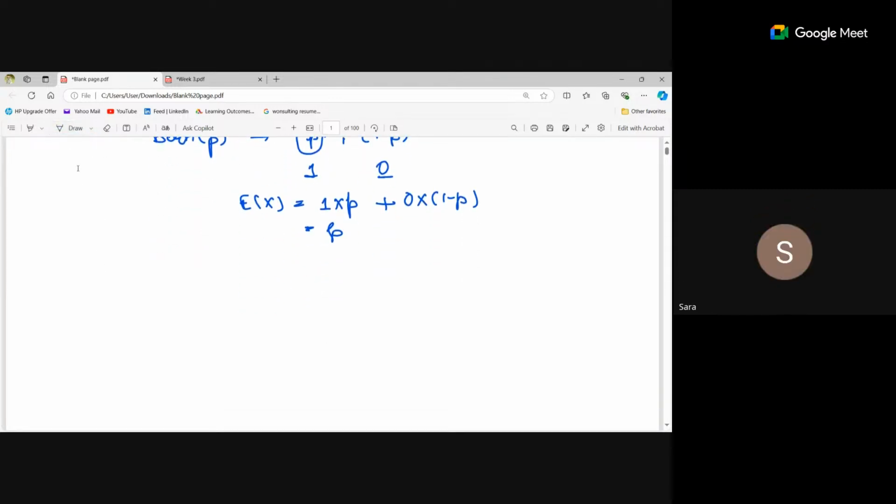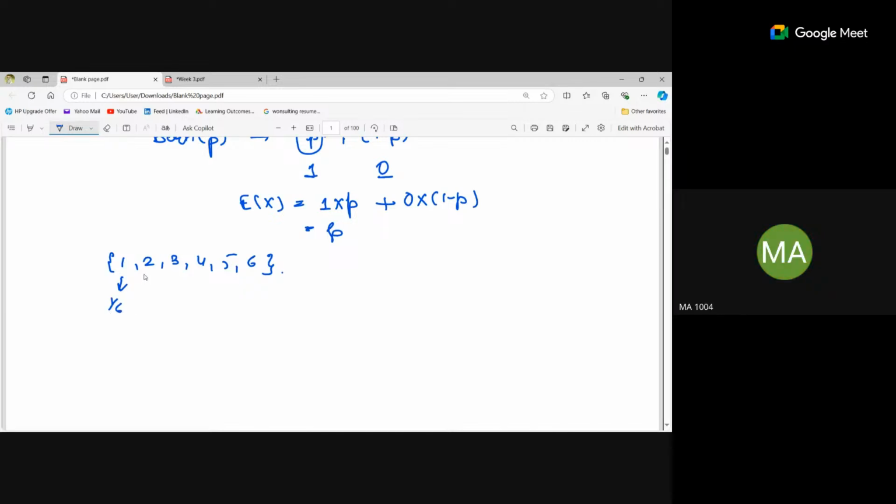Now another example: if I am rolling a die, what is the expectation? The outcomes are 1, 2, 3, 4, 5, and 6, and for each of them the probability is 1 by 6.